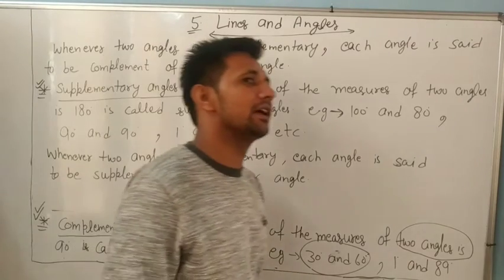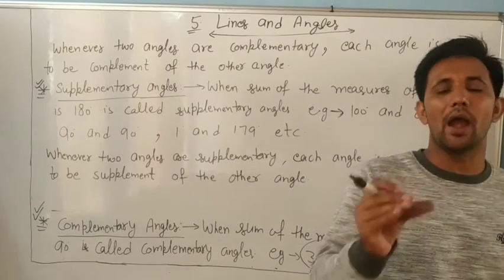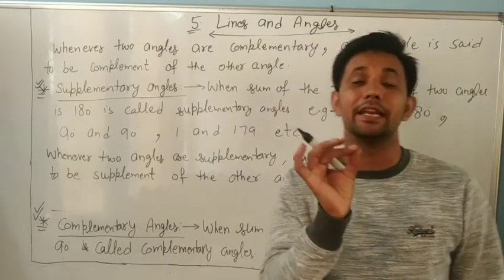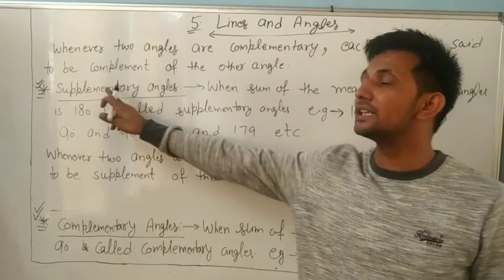Next is supplementary. Supplementary angles mean, dear, that the sum of the two angles is 180 degrees. If the sum is 180, supplementary.